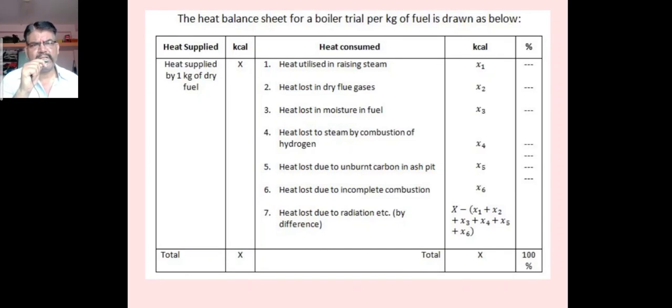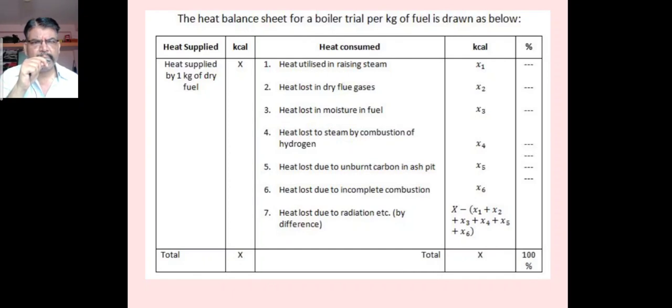Now you can see the heat balance sheet for the boiler trial per kg of fuel, drawn as below. You can see the LHS is equal to the RHS. In the LHS we consider the heat supplied, and in the RHS, the heat consumed or heat expenditure. Heat supplied by 1 kg of dry fuel is considered, and there are many parameters or losses in the heat expenditure.